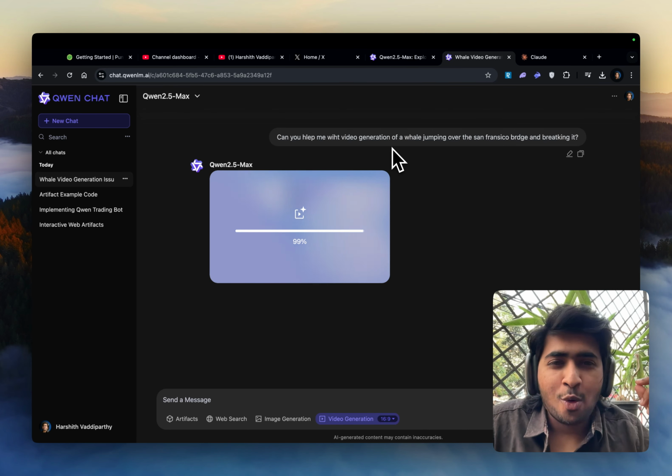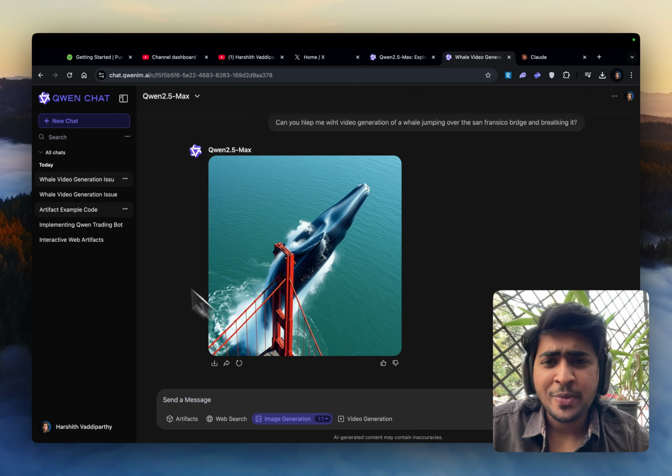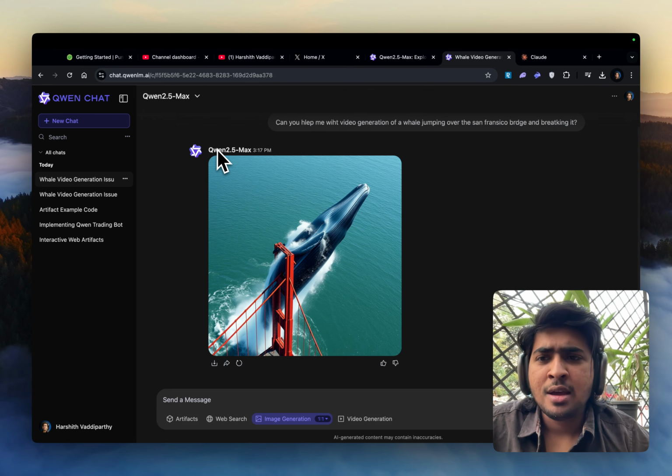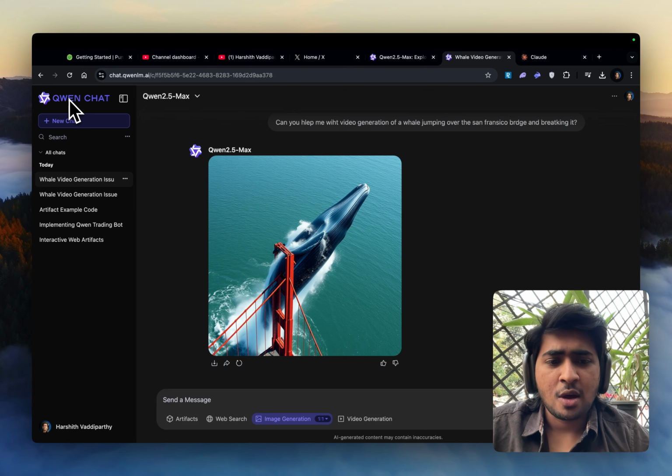Let's see. Okay, it looks nice, but it doesn't really show me what exactly I wanted. But you can kind of make out what exactly it's trying to do. A whale jumping through the San Francisco bridge. Okay, so that was just an example here again. That's basically it, guys.